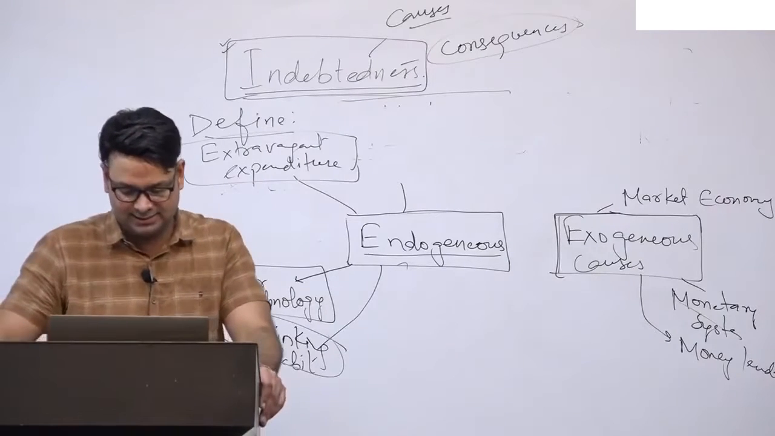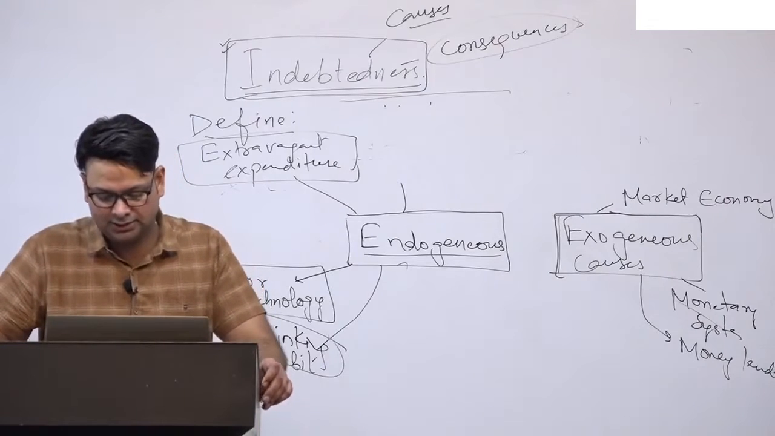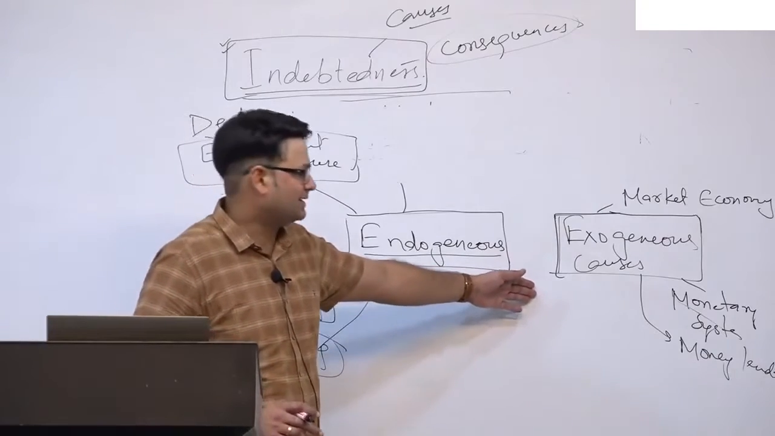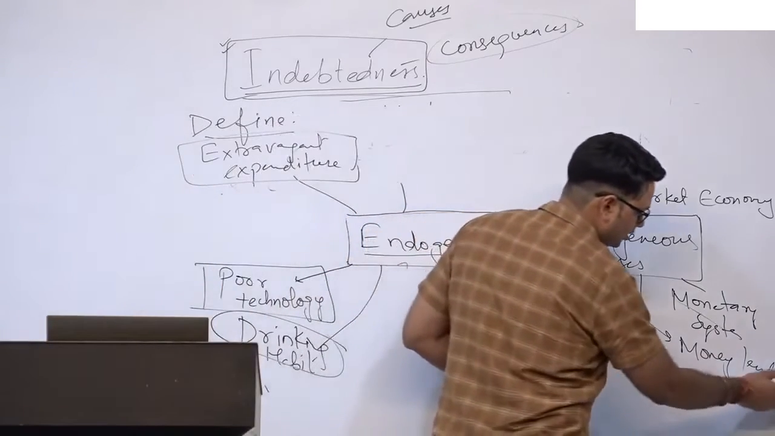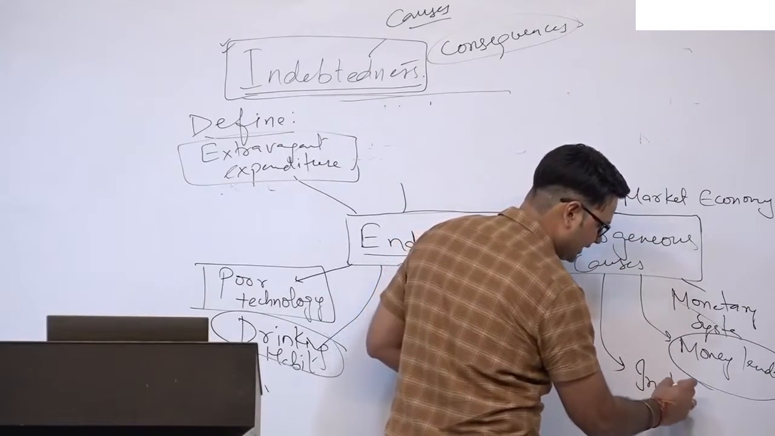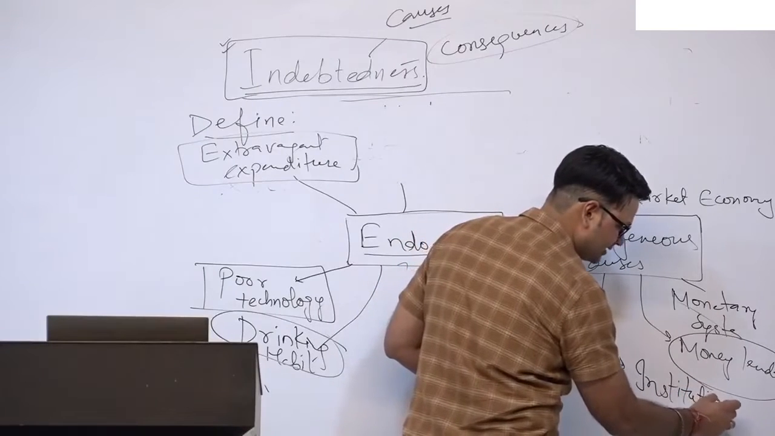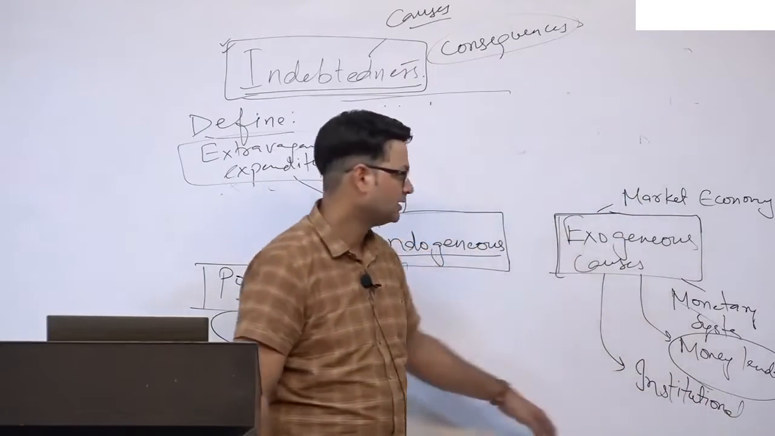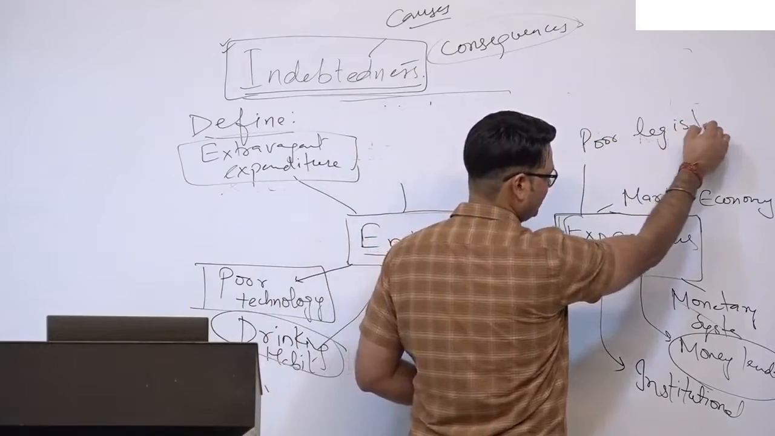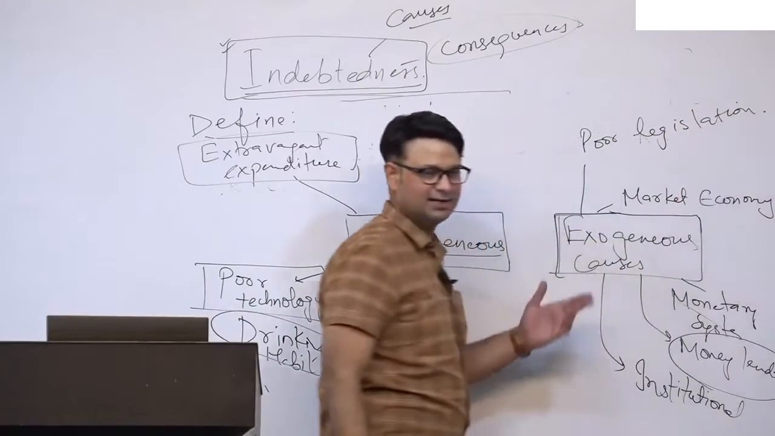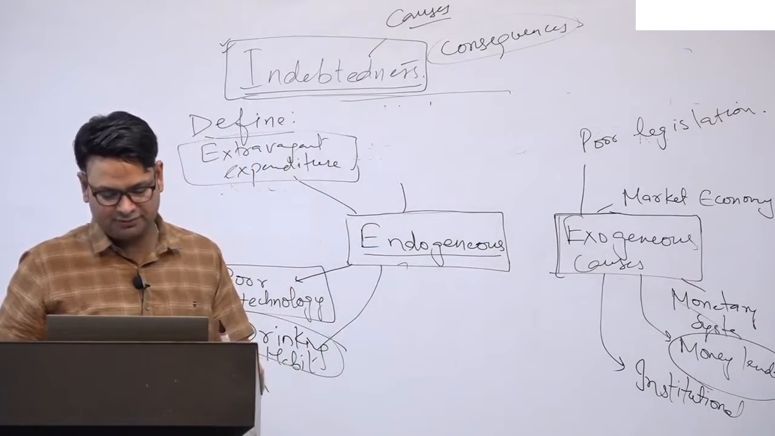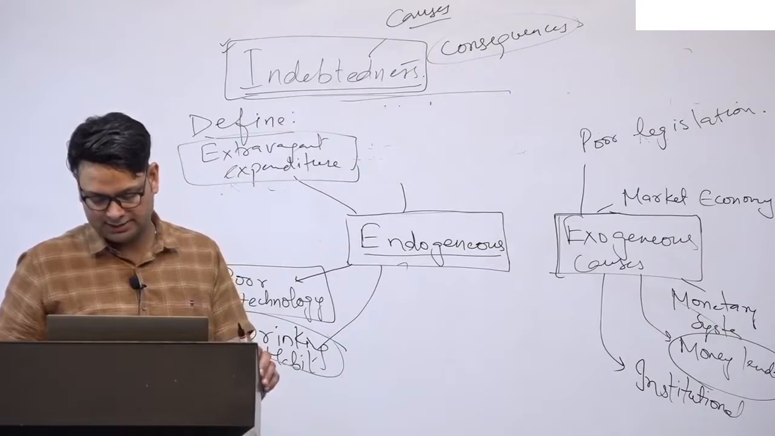Then most of the loans that they take are from the moneylenders, or you can say lack of presence of institutional credit facilities. That means they don't have access to banks. Then poor legislations and ineffective implementation, heavy-handedness of the administration. All these are some of the basic factors responsible for this.